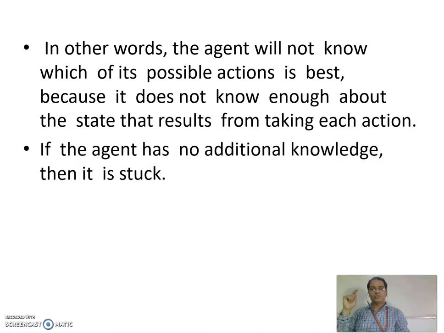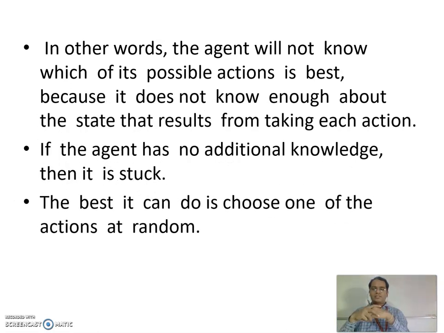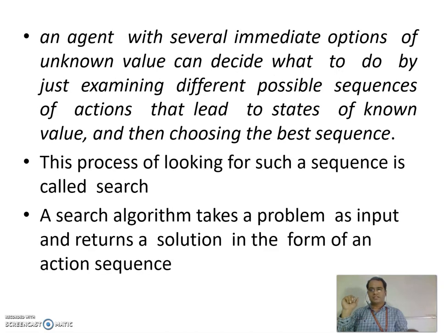Now, if the agent has no additional knowledge, then it is stuck. Obviously, if you are at a new place like a crossroads, you don't know what happens if you go right, left, or straight, so you will be stuck. You try to identify some known places that you can reach from this place. So the best it can do is choose one of the actions at random. Obviously, when you are not aware of what can happen, you are supposed to choose randomly. So this is one such strategy.